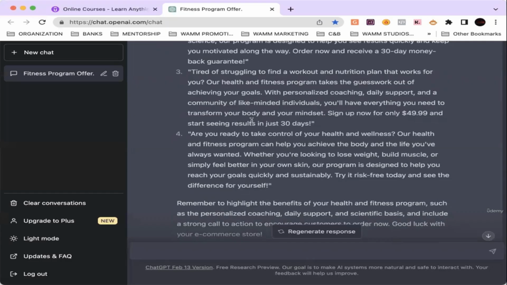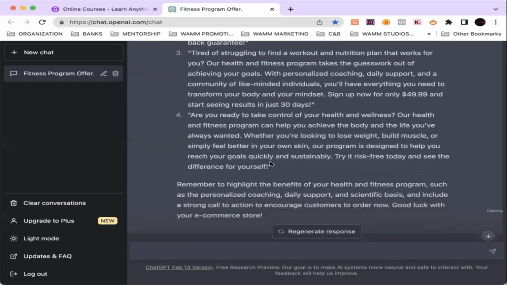Are you ready to take control of your health and wellness? Our program can help you achieve the body and the life you have always wanted. Whether you're looking to lose weight, build muscle, or simply feel better in your own skin, our program is designed to help you reach your goals quickly and sustainably. Try it risk-free today and see the difference for yourself.